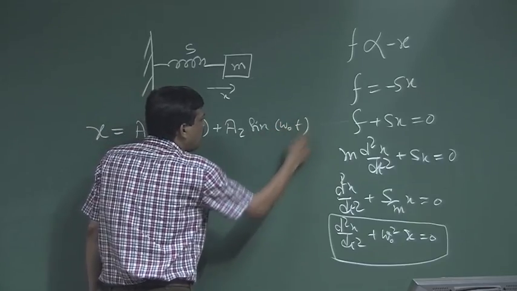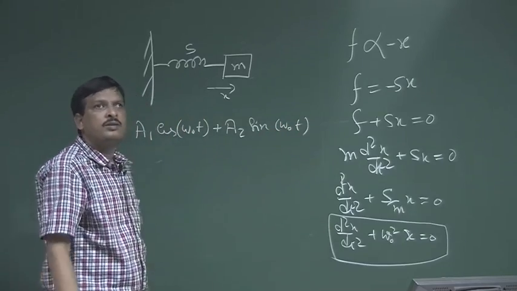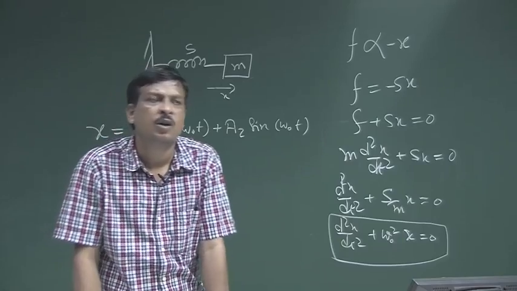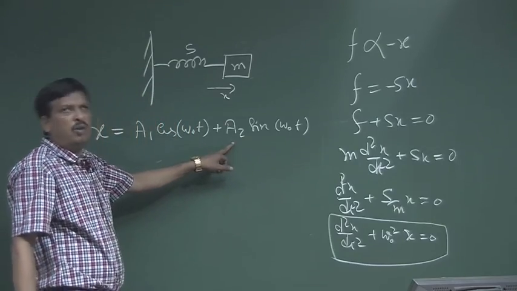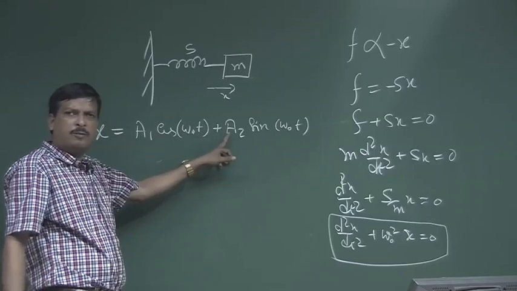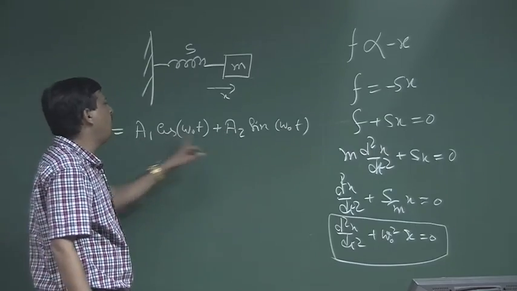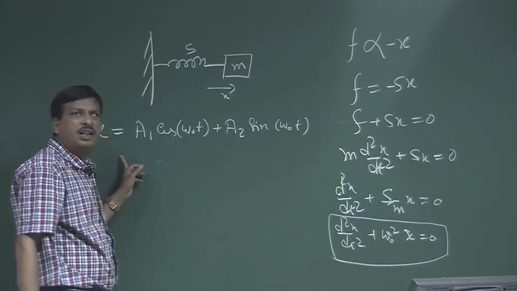This is the complete solution of the differential equation in cosine terms, where a1 and a2 are arbitrary constants. We do not know the values of a1 and a2. How do you get the arbitrary constant values? By putting in the initial conditions.